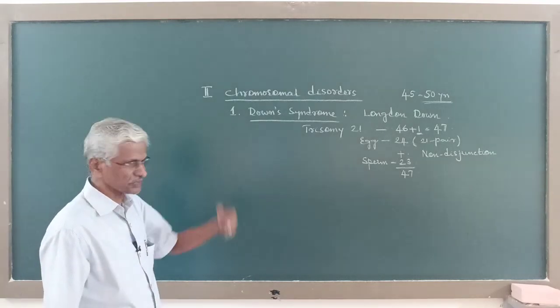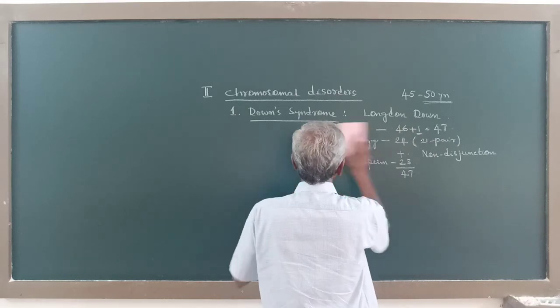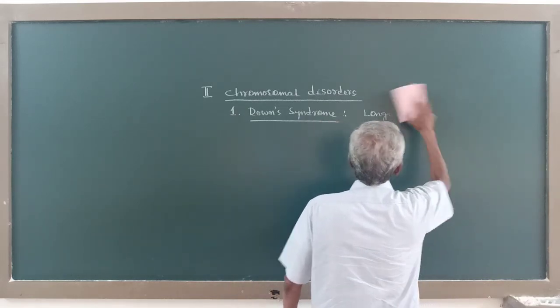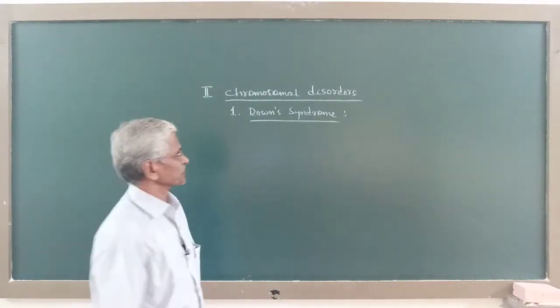Now, some of the characteristic features of Down syndrome. An individual affected with Down syndrome shows the following features.